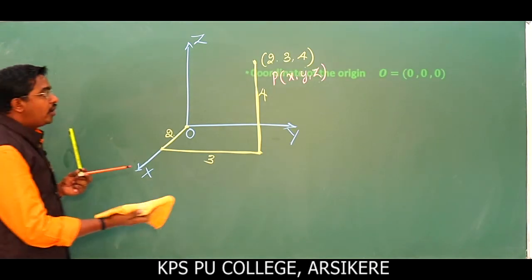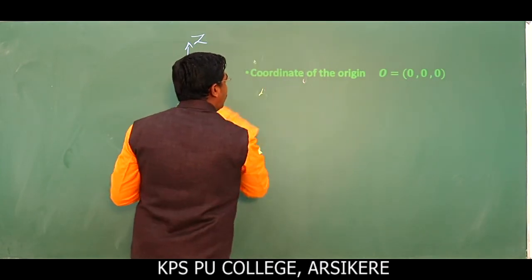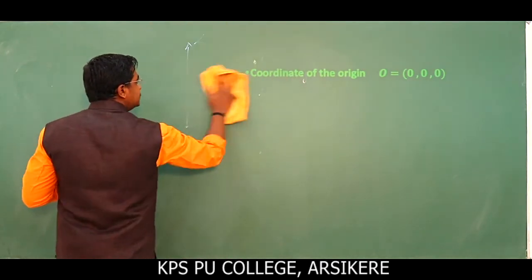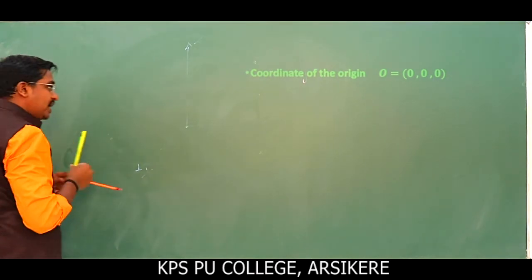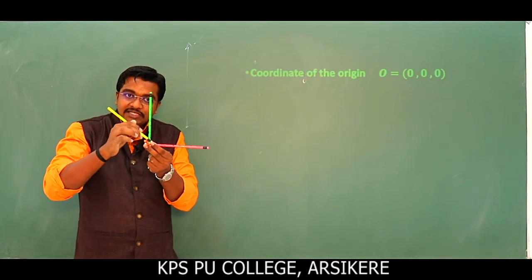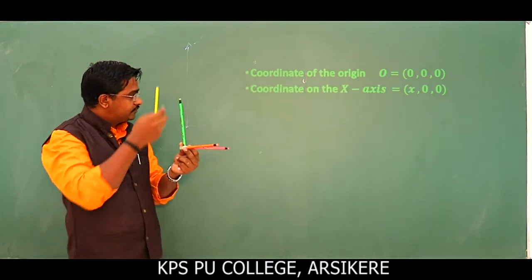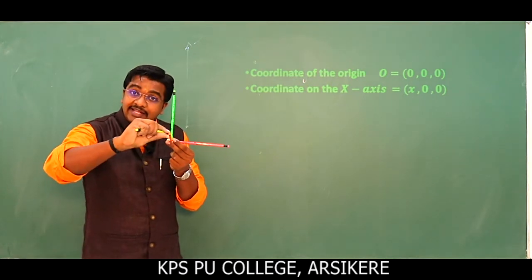Next, coordinate of horizon. Look here, coordinate of horizon is 0, 0, 0. So x is 0, y is 0 and z is also 0. This is your horizon. Next, coordinate on x-axis.